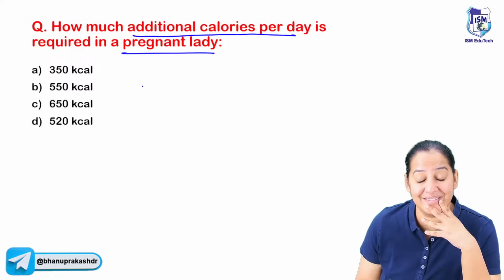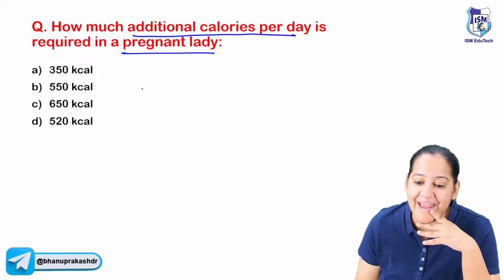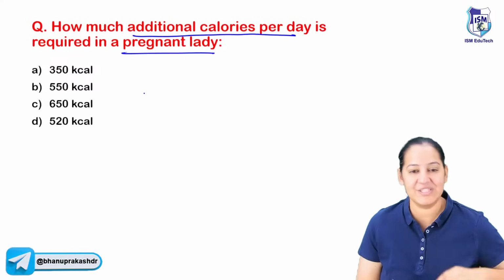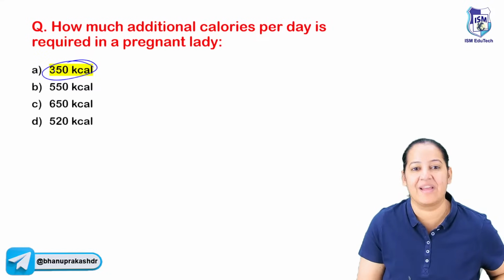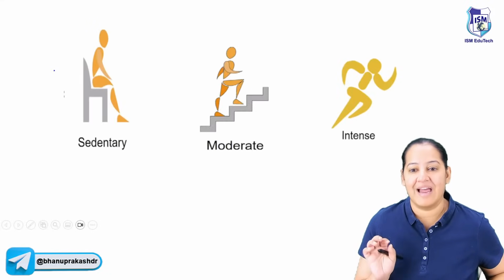How many additional calories are required in a lactating lady? How many calories are required in a male? What is the correct answer? First you guess. Yes, the correct answer is 350 kilocalorie. So it's time to learn the calorie requirement.